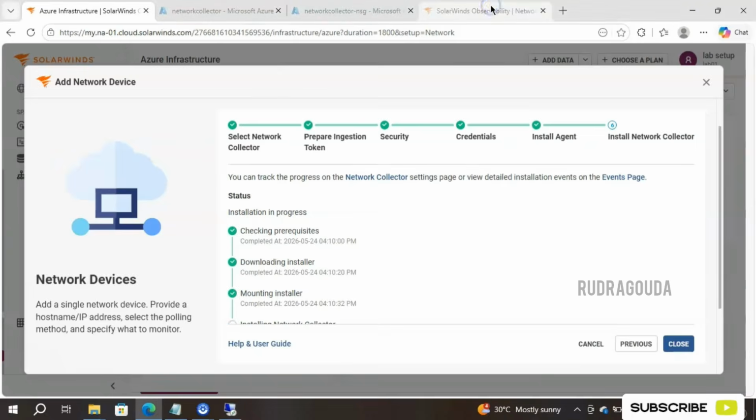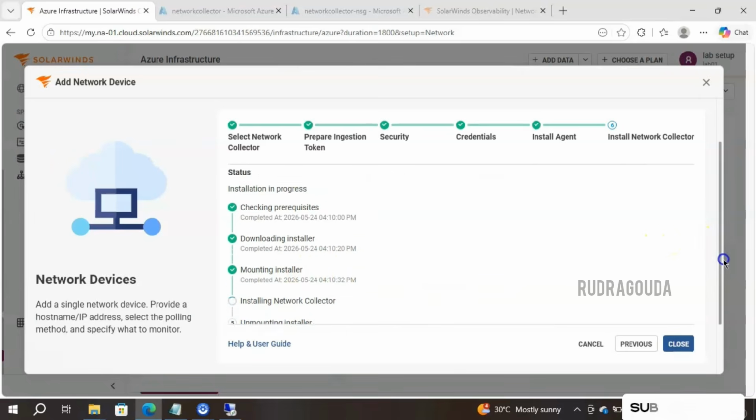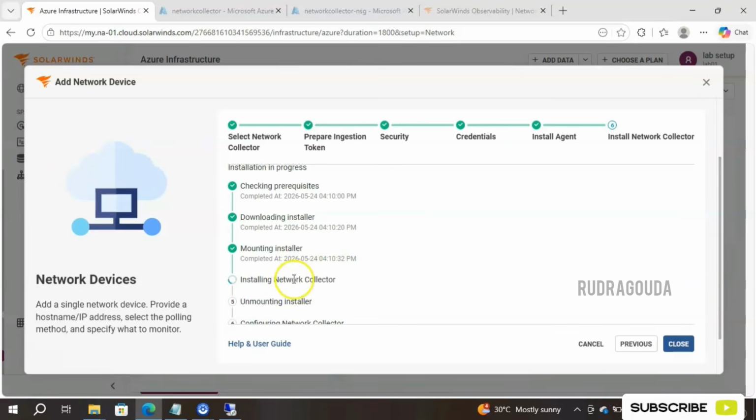Let me minimize this one. Yes, you can see, right, installation is in progress: checking the prerequisites, downloading the installer, mounting the installer, everything is being taken care of automatically by SolarWinds itself. So now we are installing the network collector. Definitely it will take a lot of time.